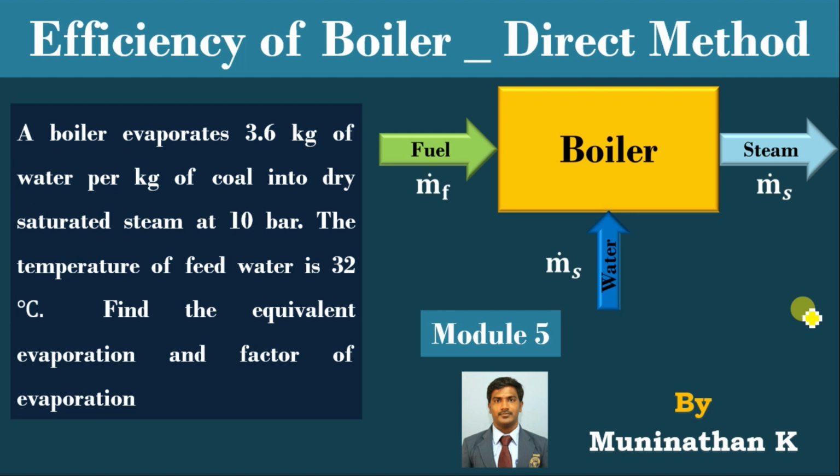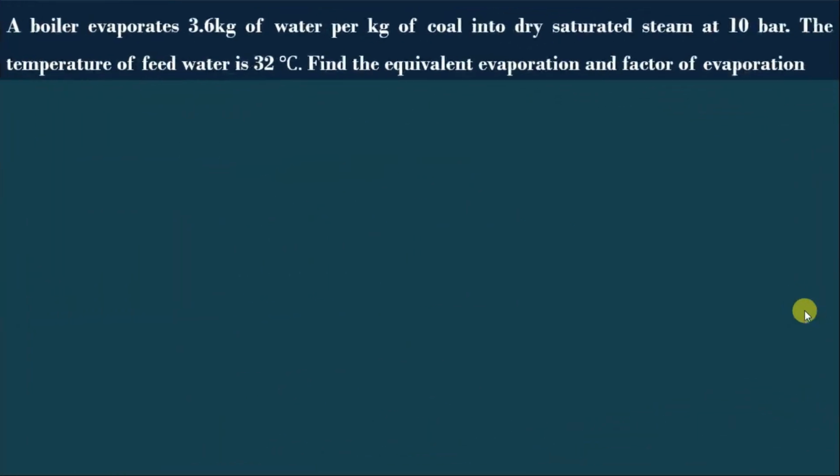In this lecture, we will discuss a problem on boiler direct method evaluation. In the last lecture, we discussed a problem of a boiler which generates wet steam. In this lecture, the boiler generates dry saturated steam. For such a case, we will discuss how to find the equivalent evaporation and factor of evaporation. Now we will move to the problem.